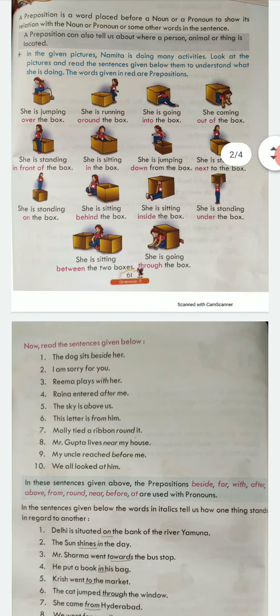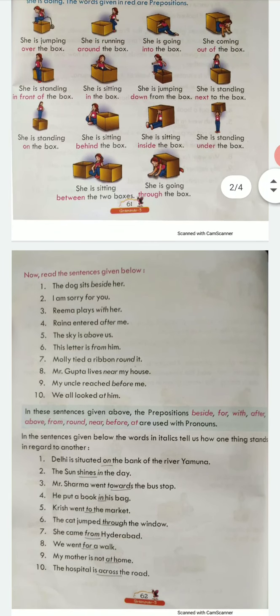Okay, now read the sentences which have been given on page 62. The dog sits beside her. I am sorry for you. Rima plays with her. So all the italicized words which are given, जो italics में है, all these words are prepositions.